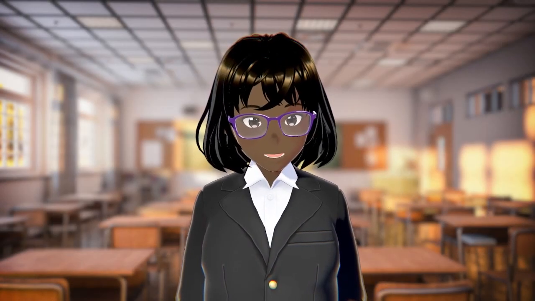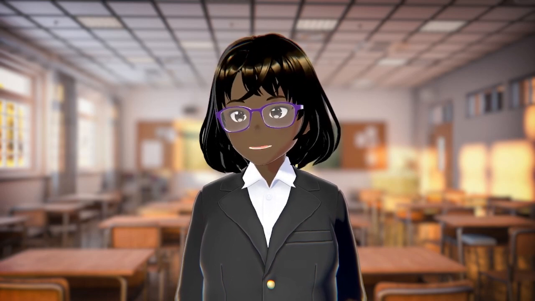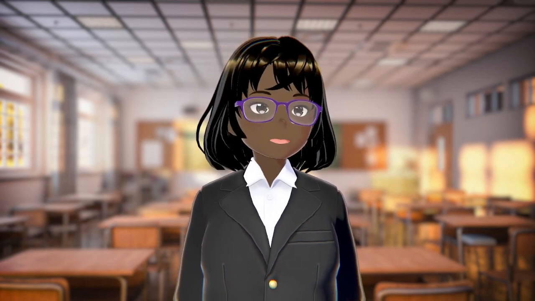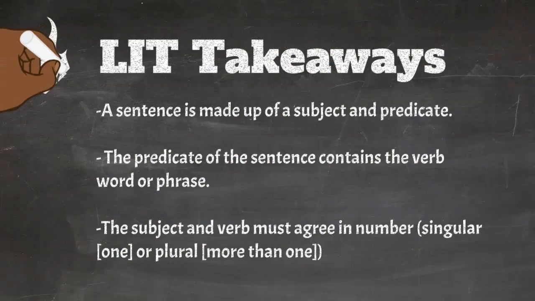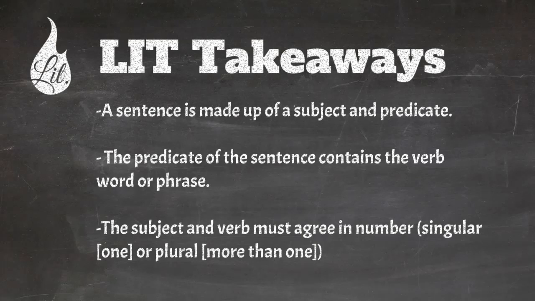You have made it to the end of today's lesson on subject-verb agreement. So I want to leave you with these key takeaways. Remember, a sentence is made up of a subject and predicate. The predicate of a sentence has the verb, word, or phrase. The verb word or phrase is usually a word or phrase that describes the action of the subject. The subject and verb in a sentence have to agree in number. If the subject of a sentence is singular, the verb has to be singular. If the subject is plural, the verb has to be plural.